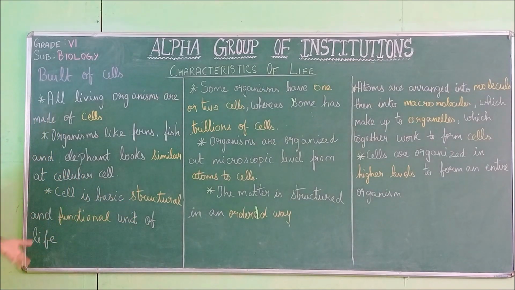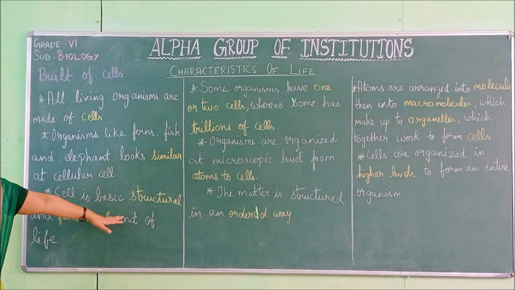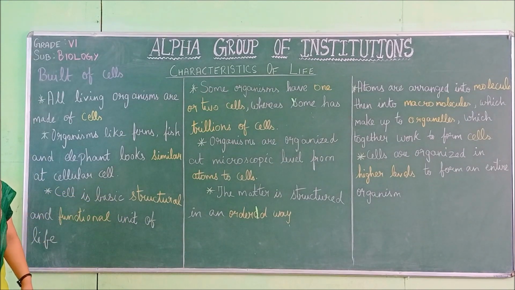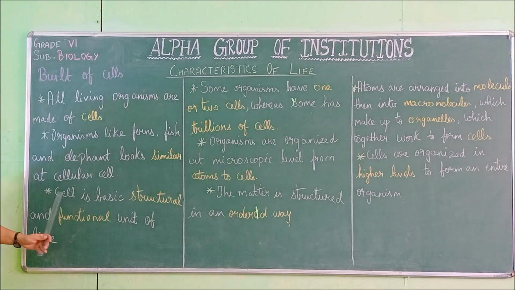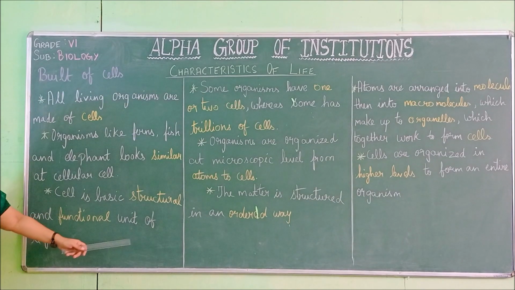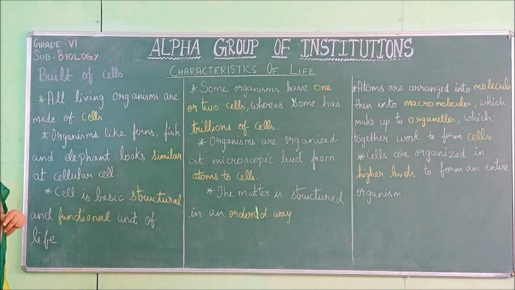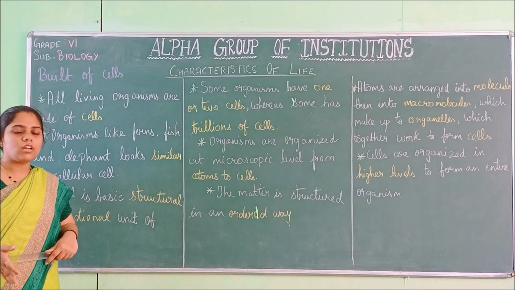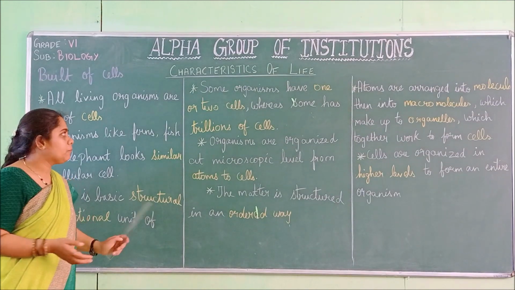For external organs, for the formation of organs and parts of the leaf, plant, everything, we need cells. For internal function also we need cells. So cells are known as the structural and functional unit of life. Without cells there is no life. So the cell makes the organism a living being.